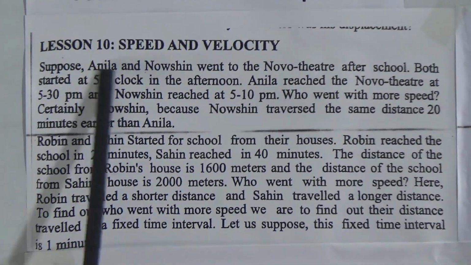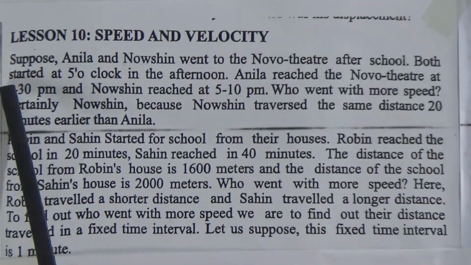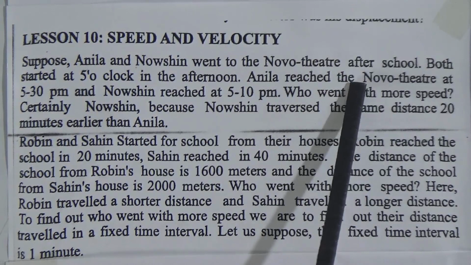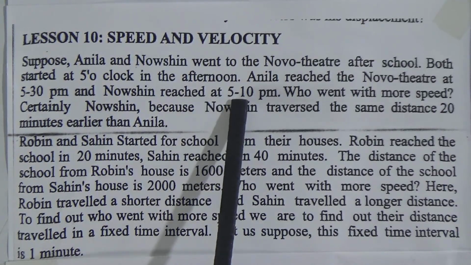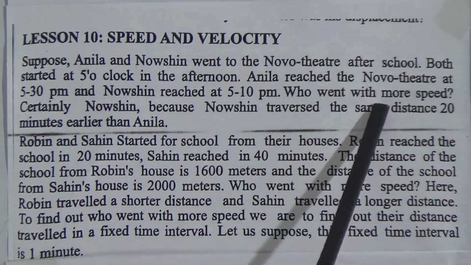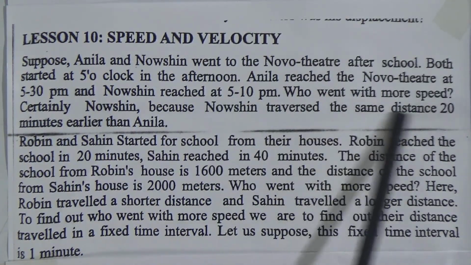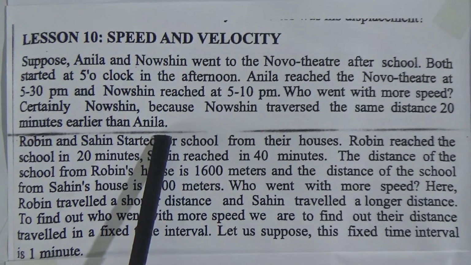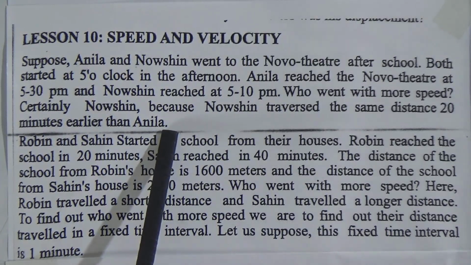Dear students, suppose Anila and Naushin went to the Novo Theatre after school. Both started at 5 o'clock in the afternoon. Anila reached the Novo Theatre at 5:30 p.m. and Naushin reached at 5:10 p.m. Who went with more speed? Certainly Naushin, because Naushin traversed the same distance 20 minutes earlier than Anila. Dear students, here they want to say that Anila and Naushin's houses have the same distance from Novo Theatre.